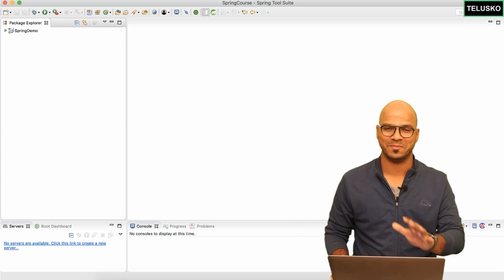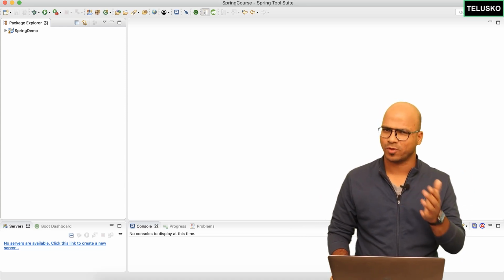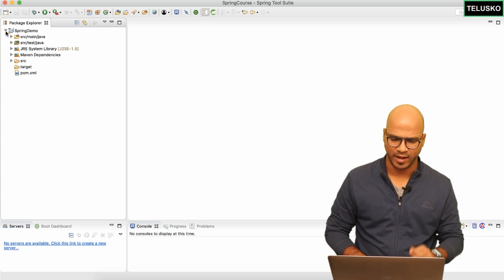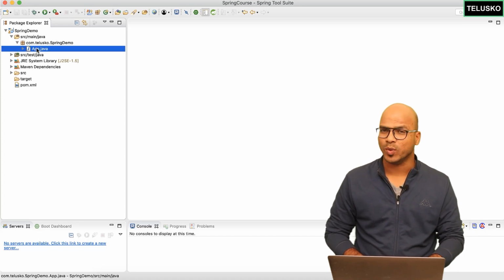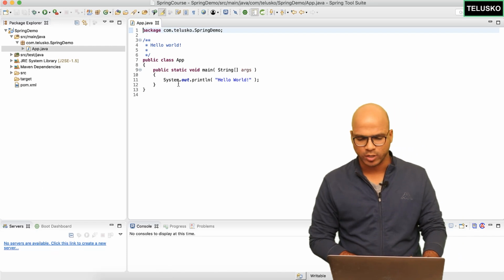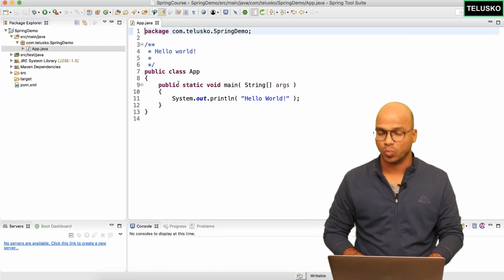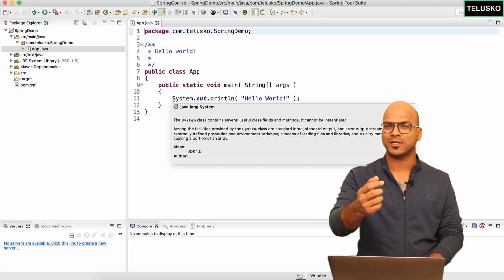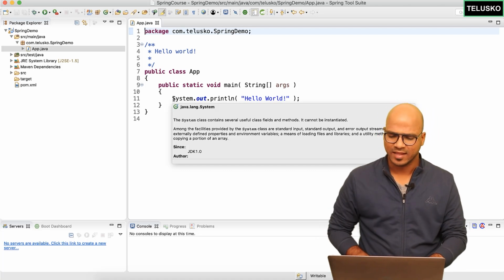Now, once you got your project, this is not a Spring project, okay? The name is only Spring, but it's a normal Maven project. What we want is to have Spring features here, but why? To understand that, let's go back to App, and this is where I want to create an object. First of all, which object? If you remember in the Spring Boot videos, we talked about the class Alien. Let's stick to that here.